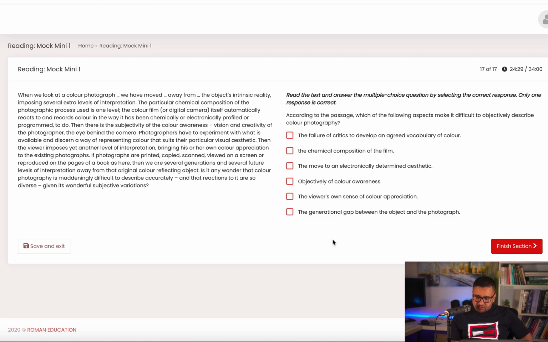According to the passage, which of the following aspects make it difficult to objectively describe color photography?